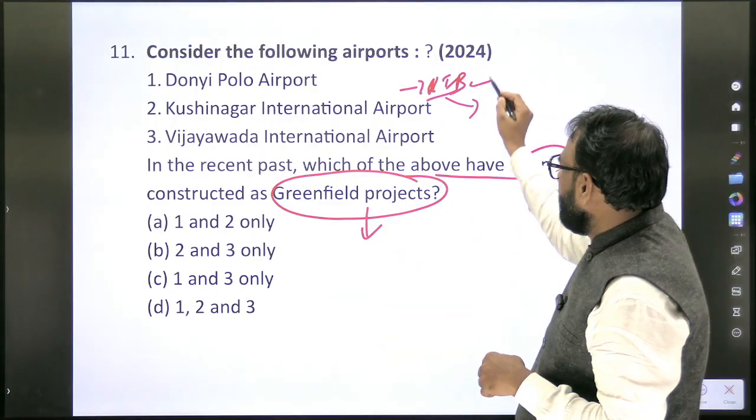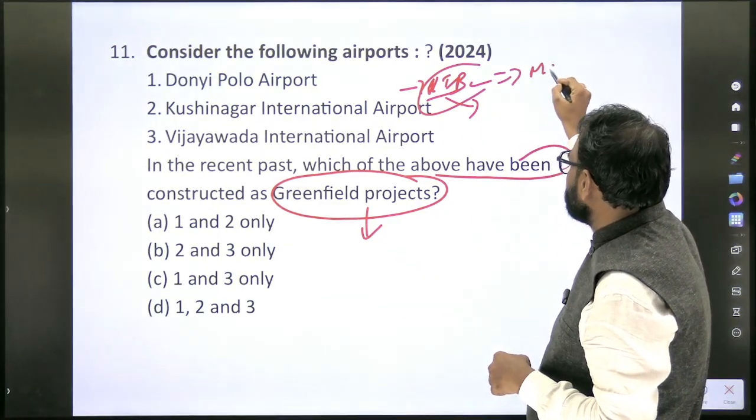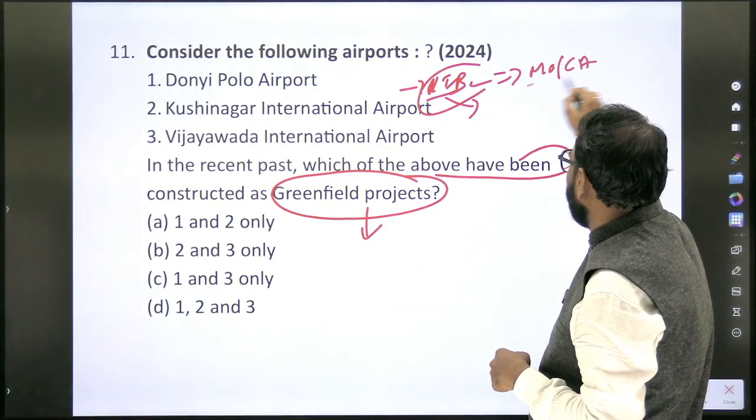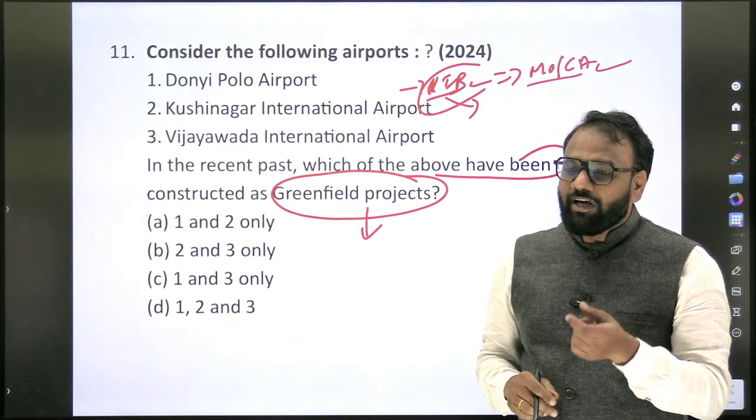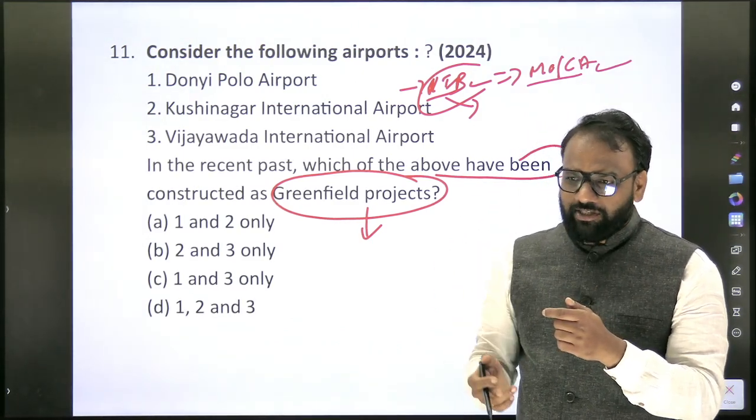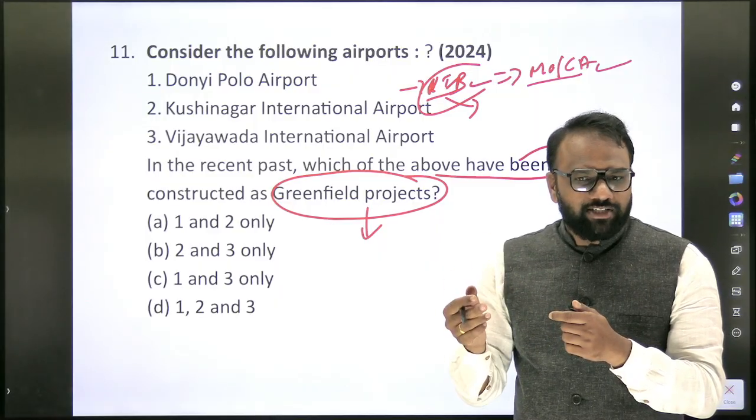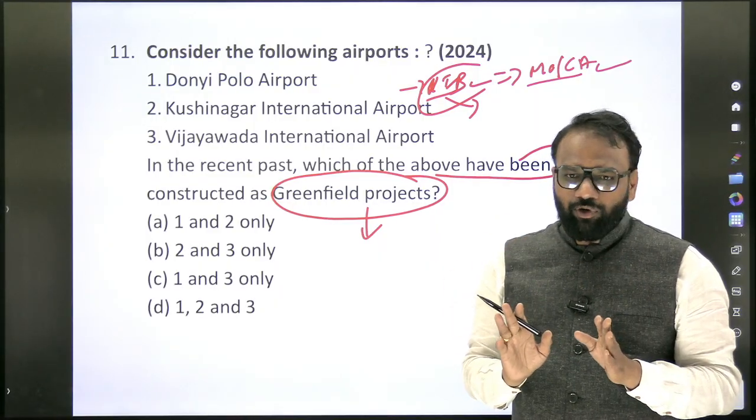So the best source would be PIB for 3 years. We will prepare the Ministry of Civil Aviation and make a list of the greenfield projects which have been operationalized. Why are we focusing on operationalized ones? Because we want to reduce the content.